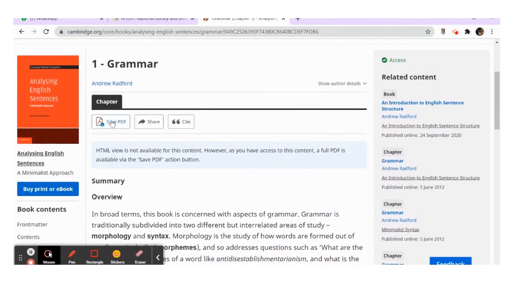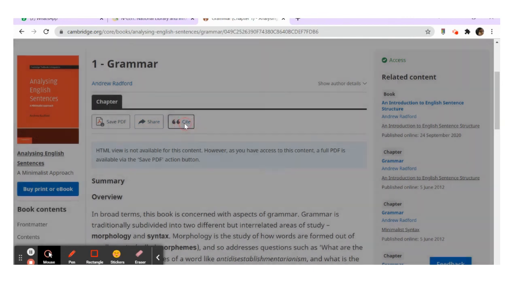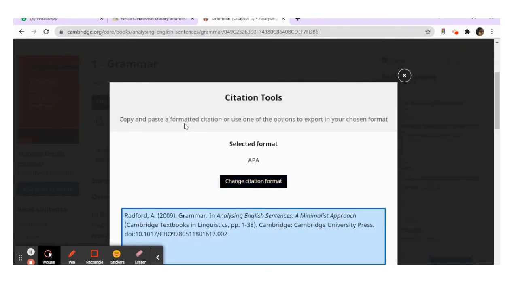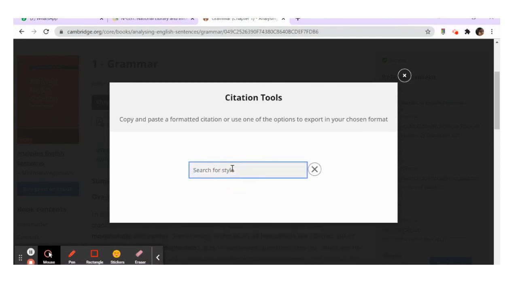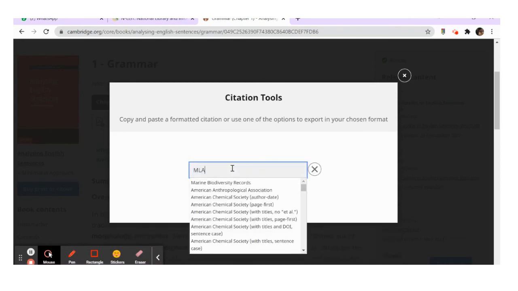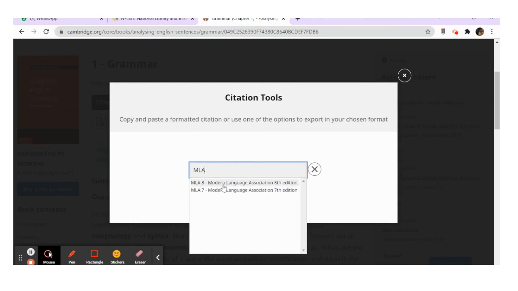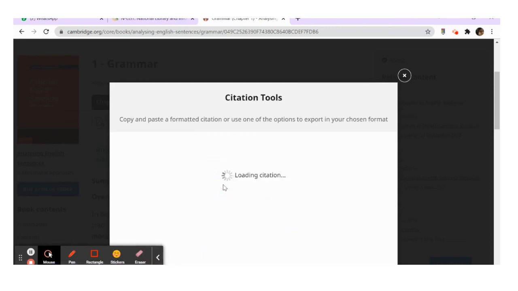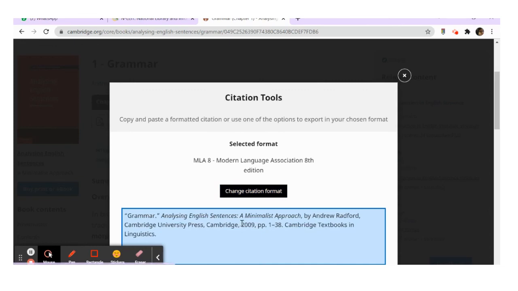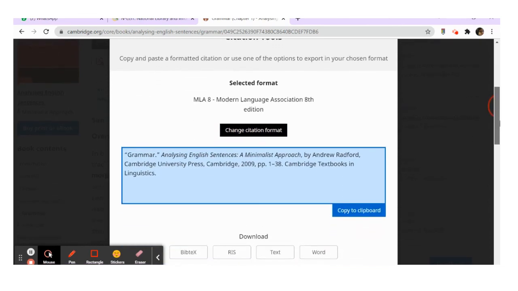You can either save as PDF, share it, or if you are simply going to cite it, you again have the option of citing. I'm going to select MLA 8th edition, and it's as simple as that, girls. You just have to click to copy to clipboard, or you can download it as a text, Word.